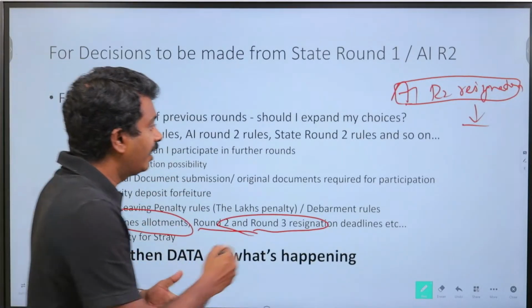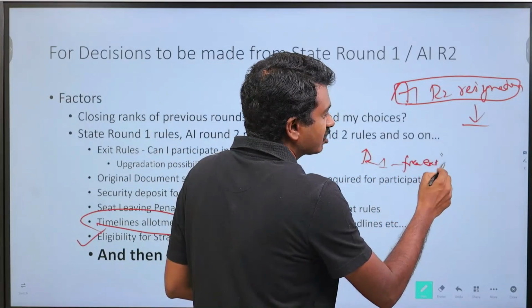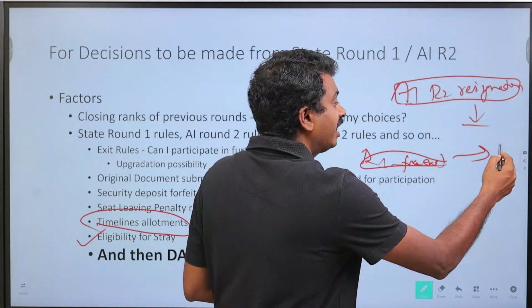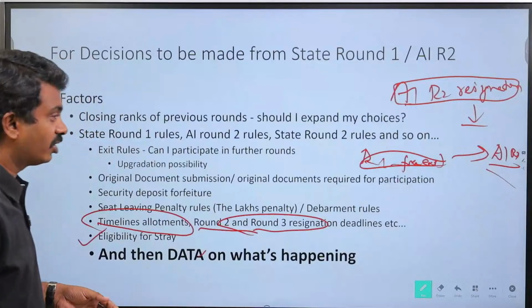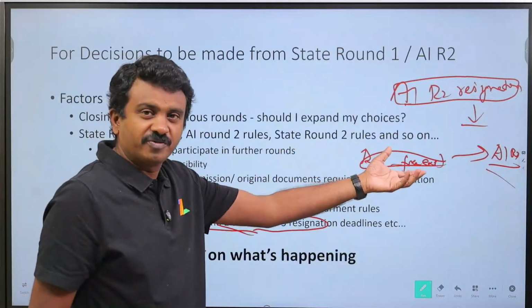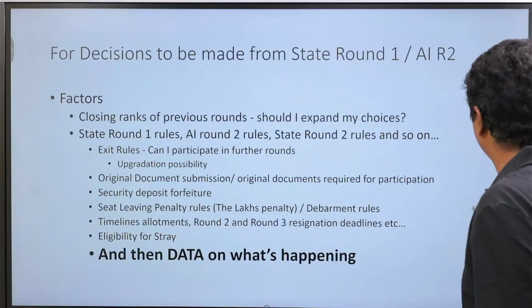But for All India, if you are allotted in round 1 and you take a free exit, Strays eligibility is still not impacted. You will still be able to go to Stray, and that is only based on All India round 3 allotment and state round 3 joining, not based on All India round 1 free exit. That doesn't have anything to do with All India eligibility.